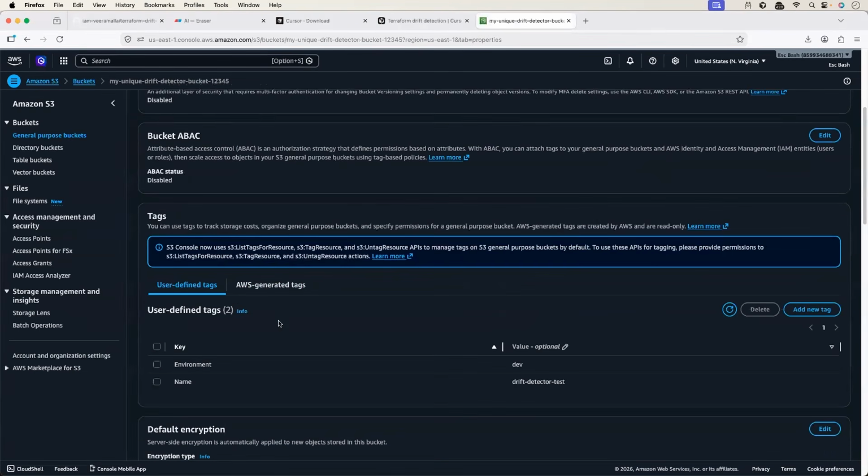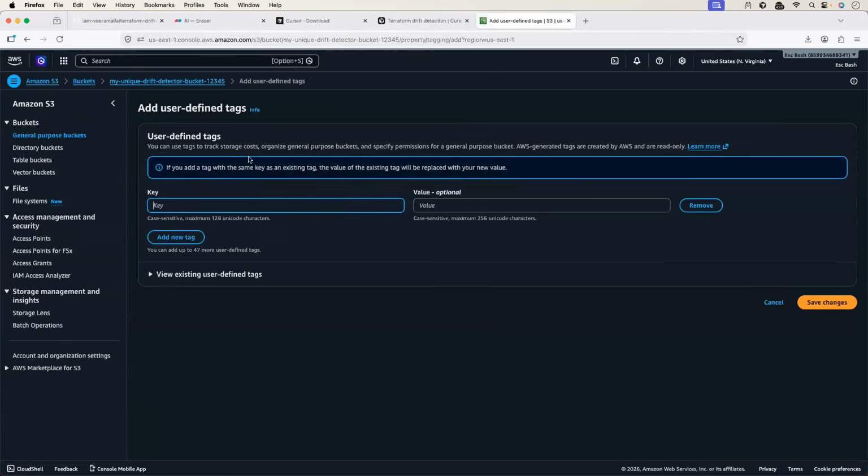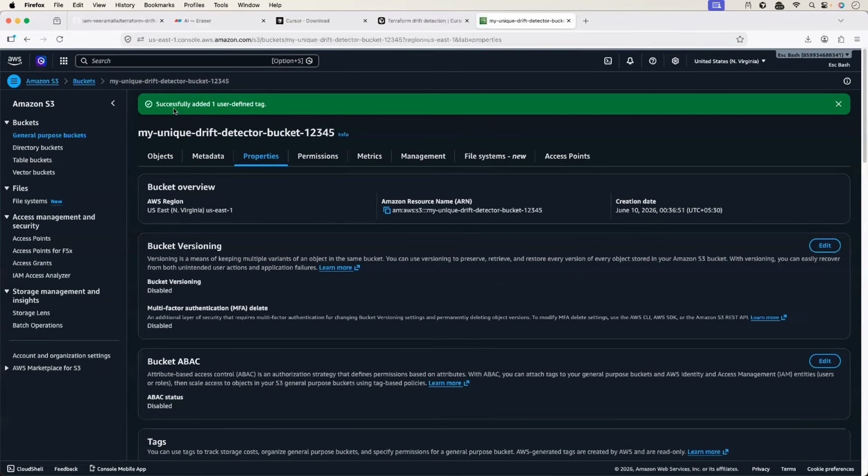So I'll click on the bucket. I'll go to the properties. I'll try to add a new tag here. It's a trivial change, but still, I'll add a tag name Abhishek. Okay, save the changes. Successfully added one user defined tag.